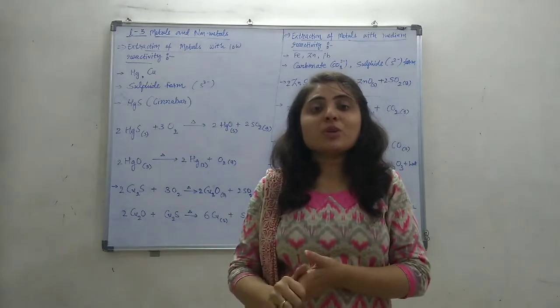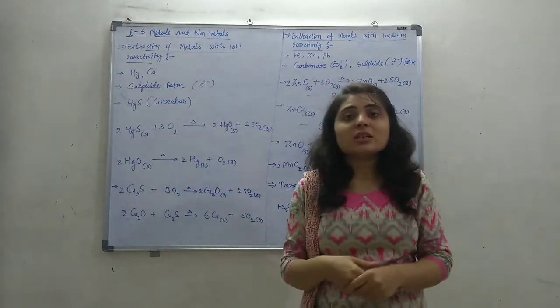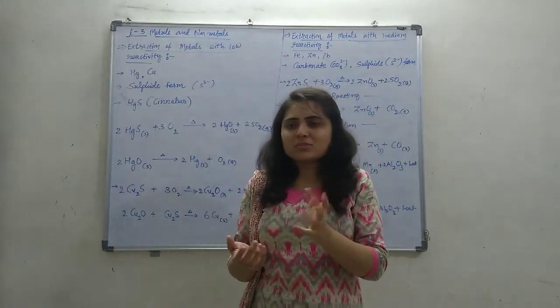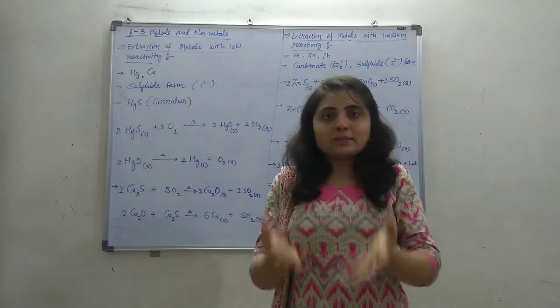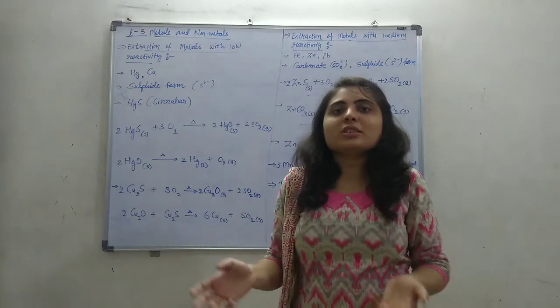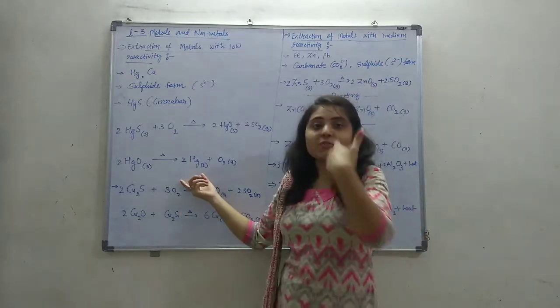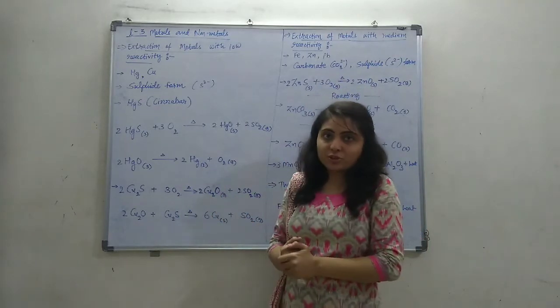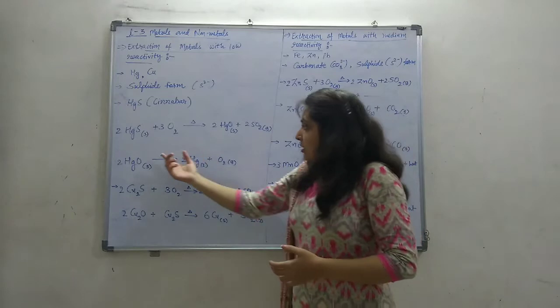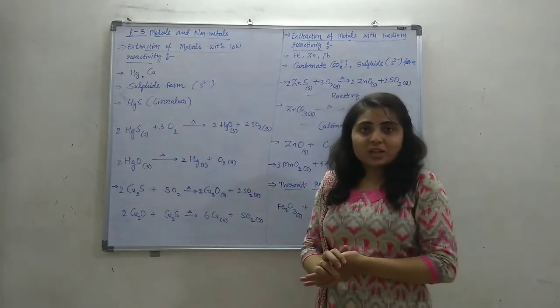This mercury will be in somewhat impure form. It is a pure metal, but some impurities can be there. So this will be refined. 100% pure metal can be obtained in the purification, the last step. But mercury metal is obtained now.